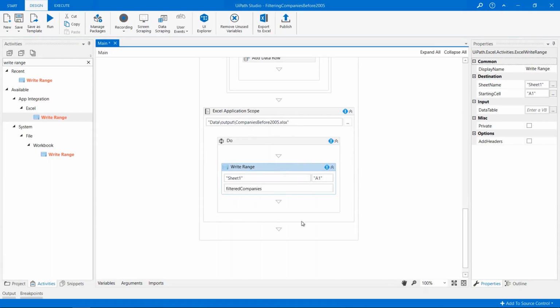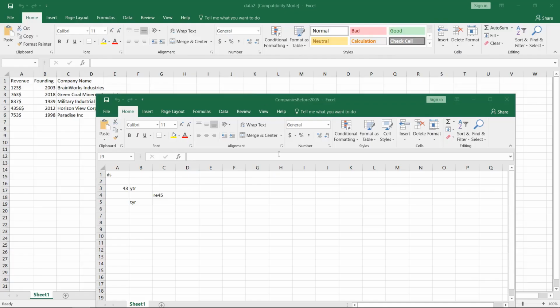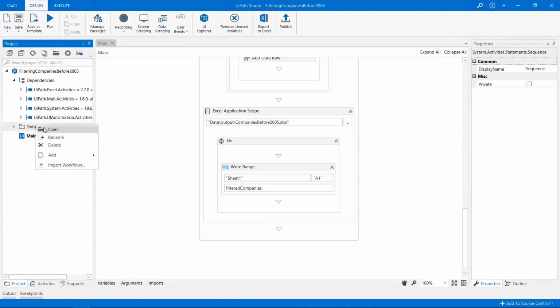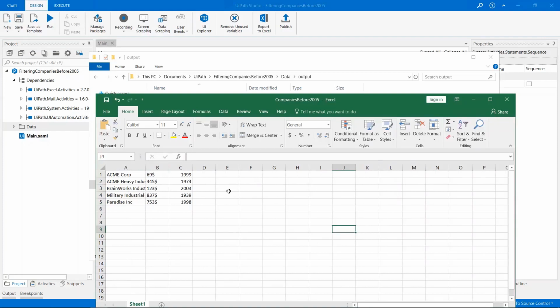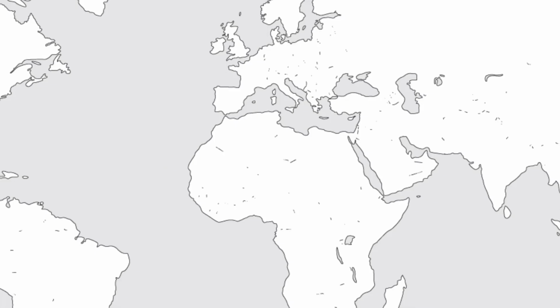And let's run the workflow. Notice that the activities inside an Excel application scope container can be performed while the Excel file is open. And it worked! This concludes our demo on working with Excel files and data tables. See you next time.